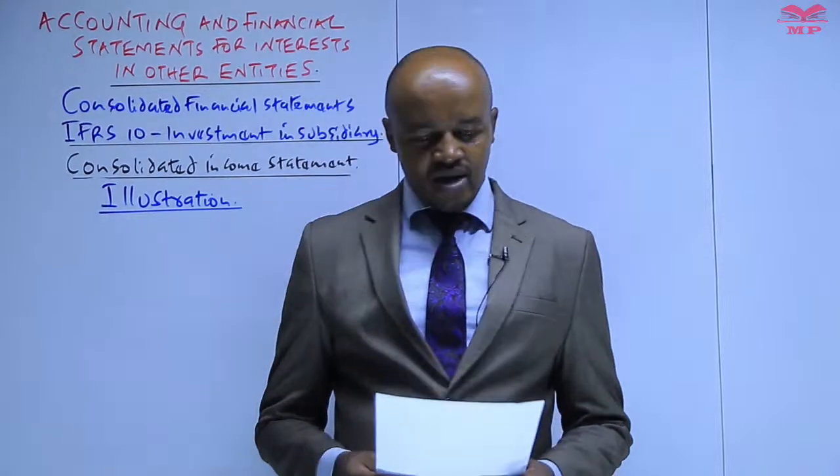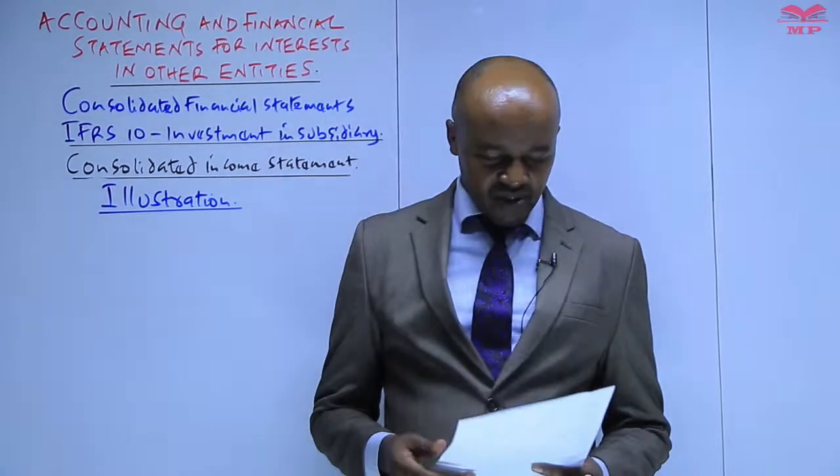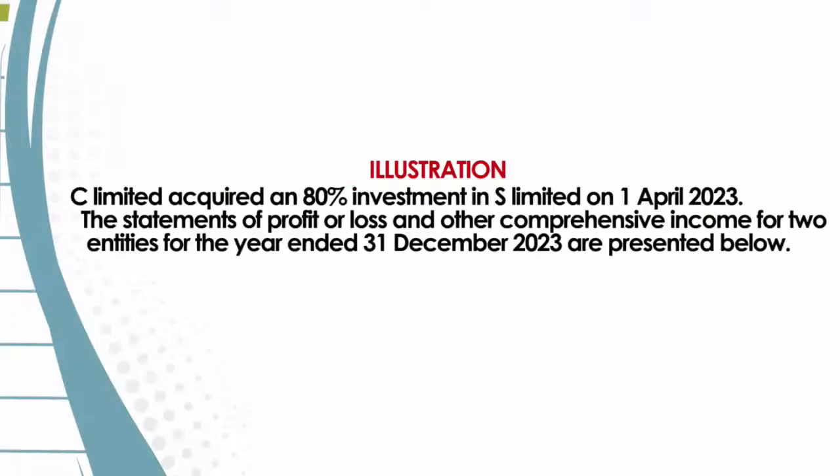We see what we are told and equally what was required. So we are told C Limited acquired an 80% investment in S Limited on 1st of April 2023. The statements of profit or loss and other comprehensive income for the two entities for the year which ended 31st of December 2023 are presented below.